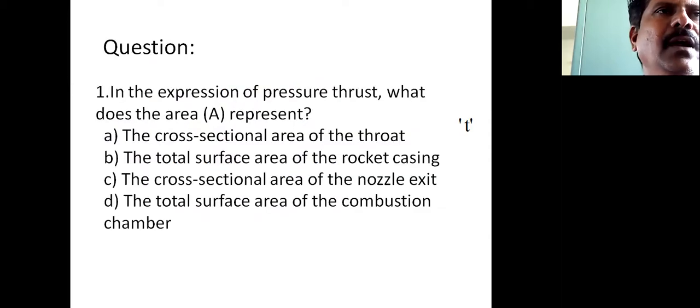To achieve a high velocity, the exhaust velocity small v, the velocity of the hot gases expelled in the backward direction, should be large, and the final mass capital M must be smaller than the initial mass.